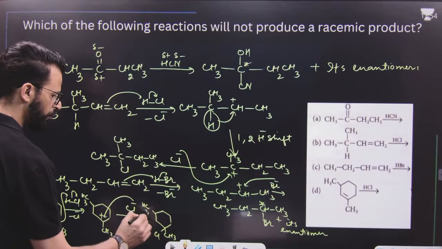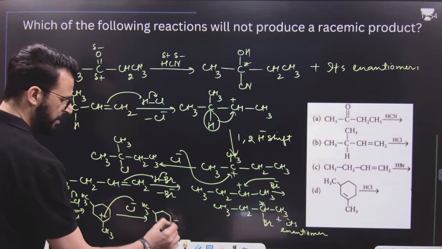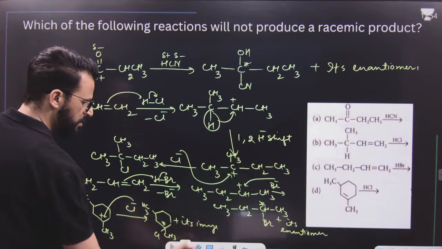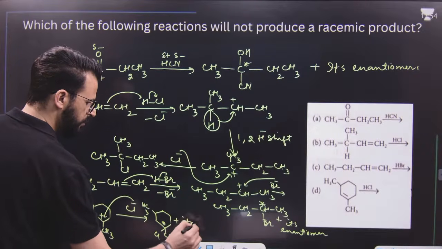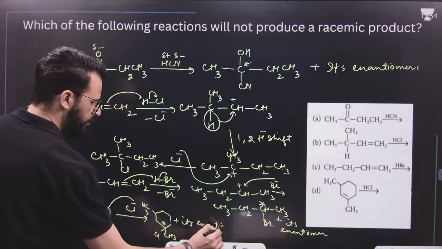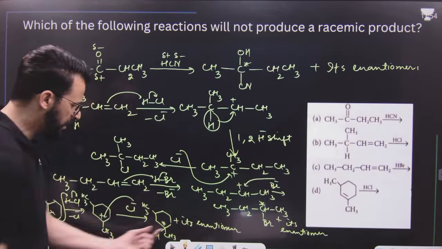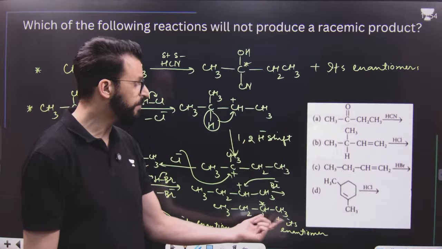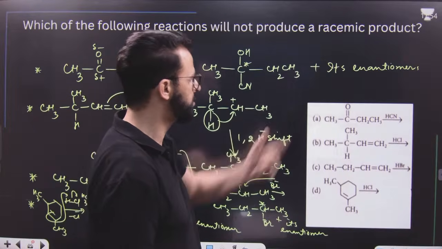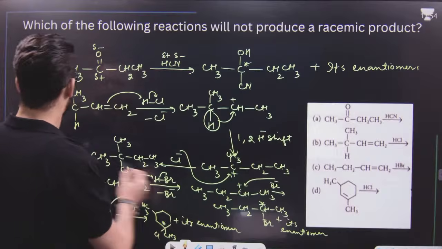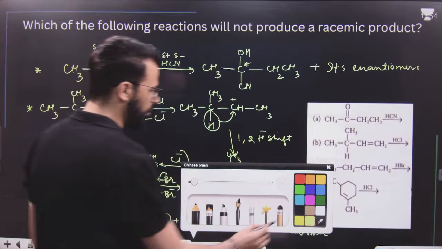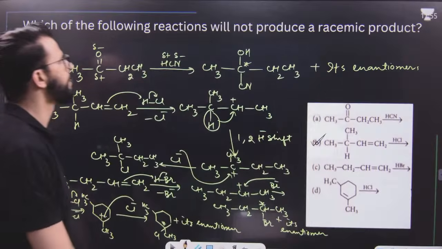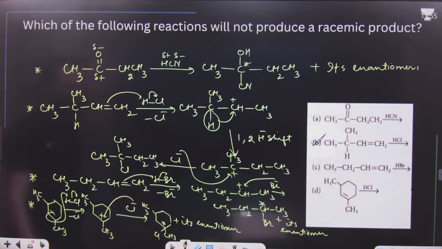If you look at this, this is the chiral center. That means one chiral center is there. Its image, meaning its enantiomer, is also formed. That means here, this and its enantiomer means a racemic mixture. But in this one, B, there will be no racemization at all. So it is option B. I hope this point is clear to you.